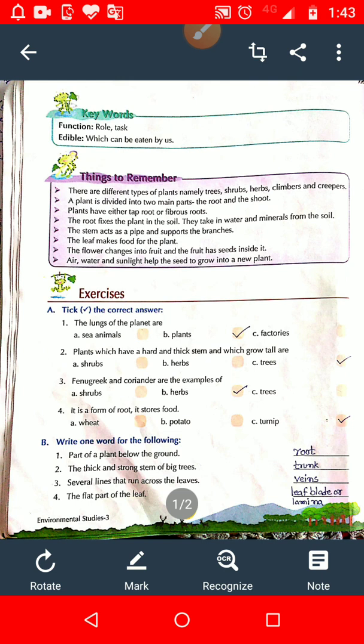So student, wheat is an example of an edible seed.